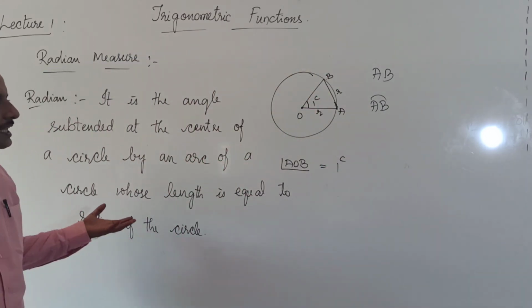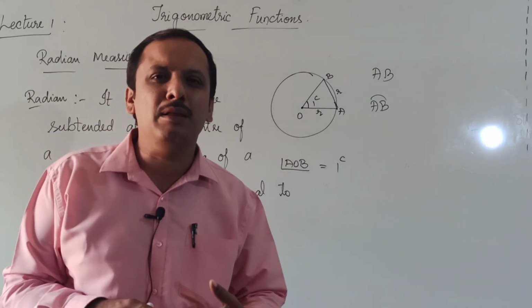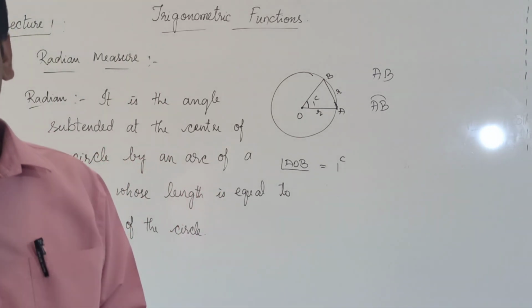Okay, so is it clear now? What is a radian? A radian is the angle subtended at the center of a circle by an arc of a circle whose length is equal to the radius of the circle.